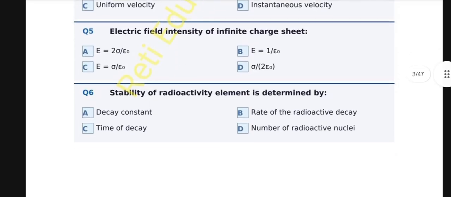Question number 6, stability of a radioactive element is determined by: A. Decay constant, B. Rate of radioactive decay, C. Time of decay, D. Number of radioactive nuclei. And the correct option is A, decay constant. The decay constant characterizes the stability of a radioactive nucleus. A large decay constant means less stability, faster decay. It is unique to each isotope.